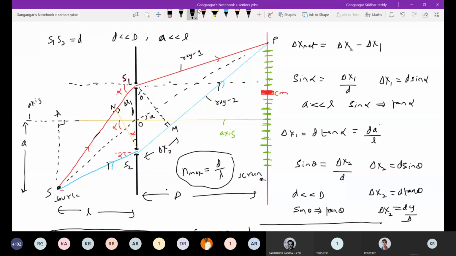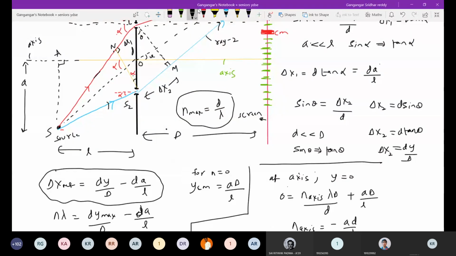If the central maxima were lying below S1 in the diagram, where should I put a slab? If I put a slab at the lower slit, what happens to the pattern? It will shift further down. So where is the central maxima in this diagram? It all depends on the values, sir. I just made a guess here. The values of A, small d, capital D, and the wavelength, all those values will determine the position of the central maxima, YCM. So for this YCM we have the equation.